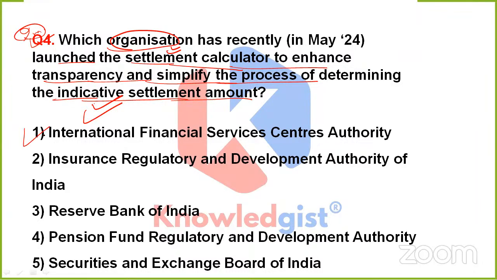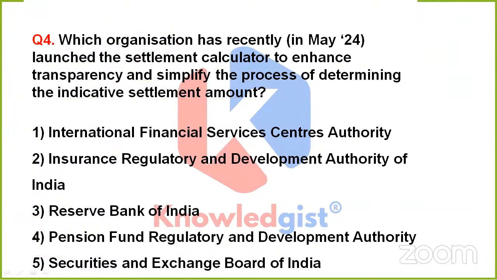So is it option 1, International Financial Services Centres Authority, option 2, IRDAI, Insurance Regulatory and Development Authority of India, option 3, Reserve Bank of India, option 4, Pension Fund Regulatory and Development Authority, or option 5, that is SEBI, Securities and Exchange Board of India. So which one is the correct option this time? Anyone is having any idea? Think about it. The question is simple, as I'm saying, yet it is important.